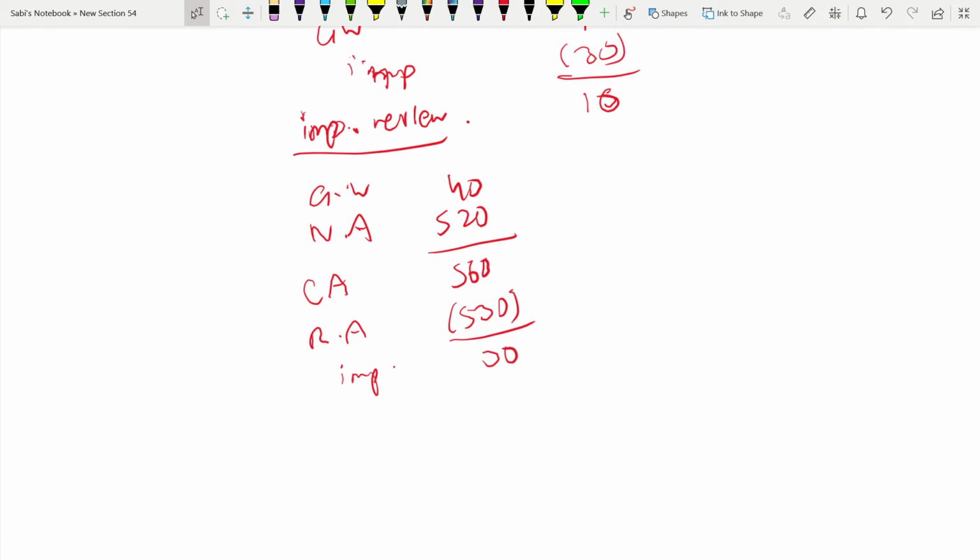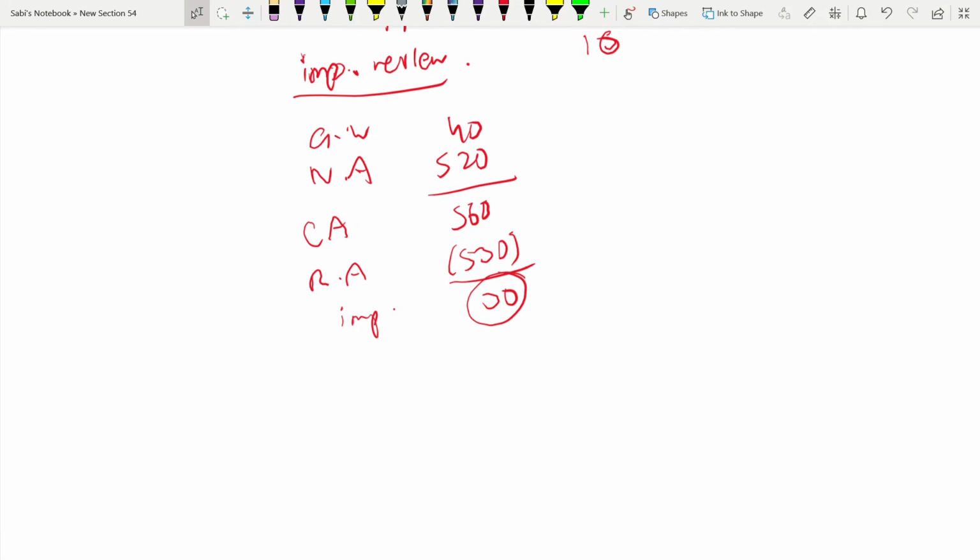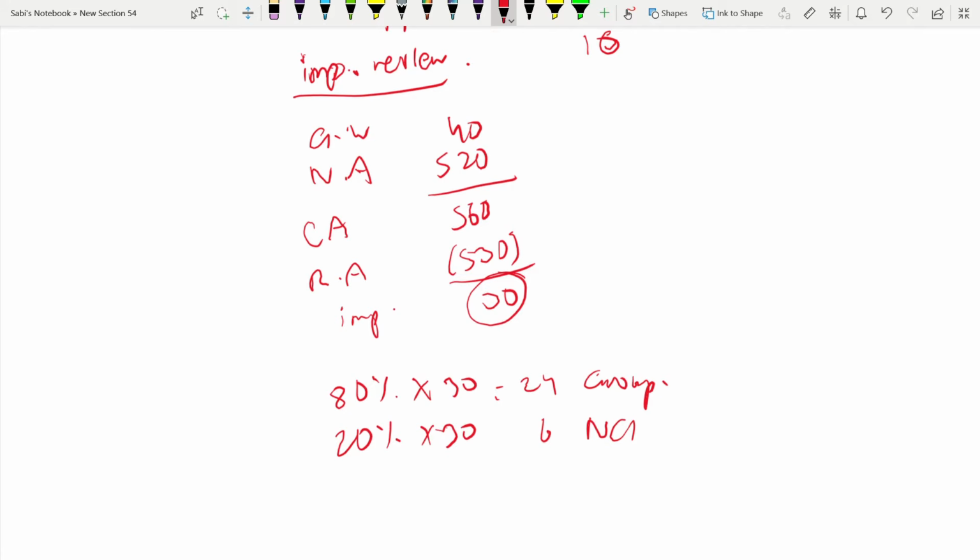This 30,000 impairment will go, so you are taking 80% of 30,000 and 20% of 30,000. This will be 24,000 and this will be 6,000. This is NCI, this is group. Always take the impairment, don't go and take the goodwill. Both of these will go to P&L as an expense.